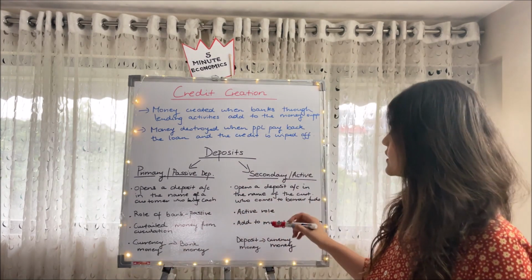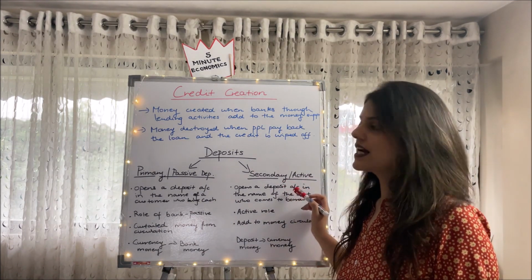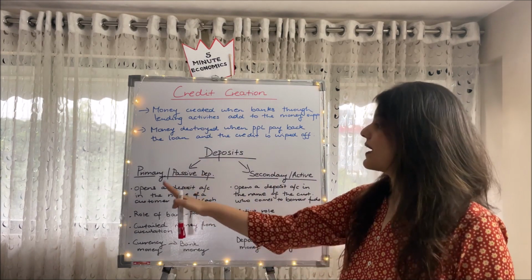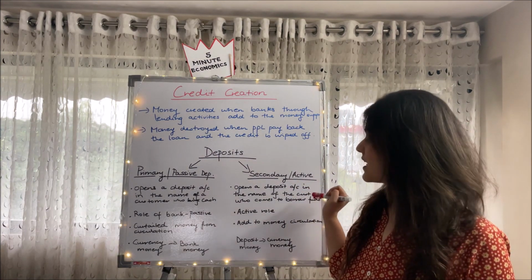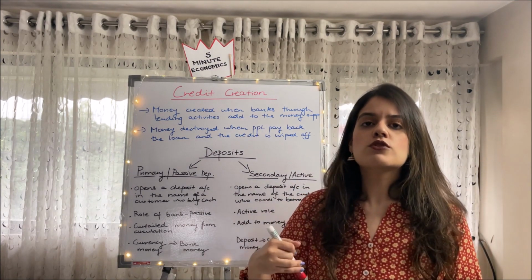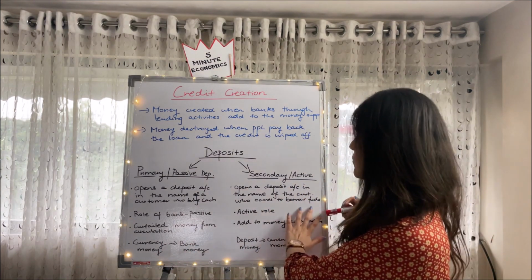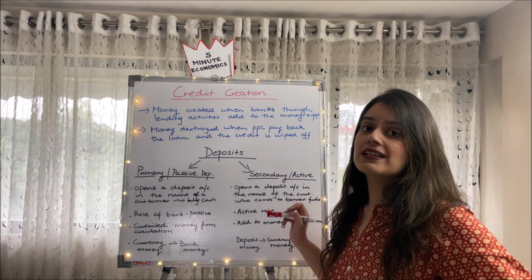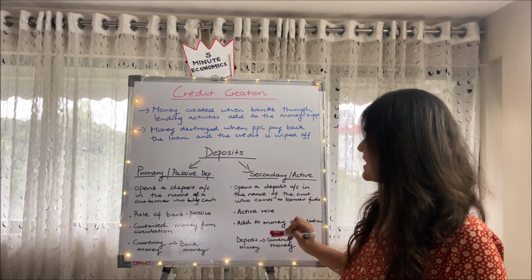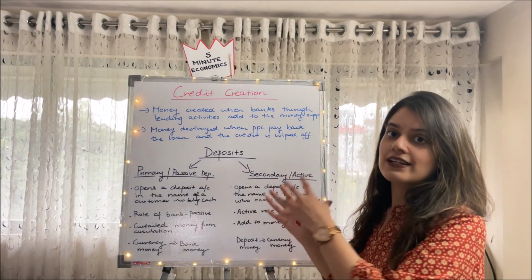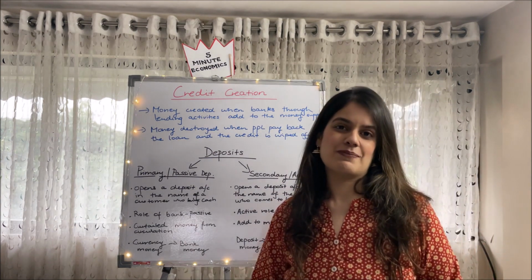Okay, moving further to secondary, also known as active deposits. They are also known as derived deposits, guys, because they are derived from these primary deposits. So in this case, the bank opens a deposit account in the name of the customer who comes to borrow funds. When you come to borrow funds from the bank for whatever activities, you also open a bank account, and in doing that you are bringing the money back into circulation. So here the role of the bank is very active. It is creating credit, adding money to the circulation from the bank back to the economy, and in doing that it is converting deposit money to currency money.